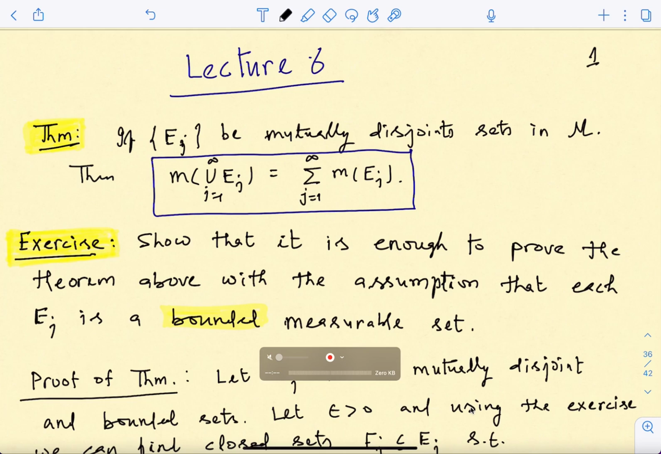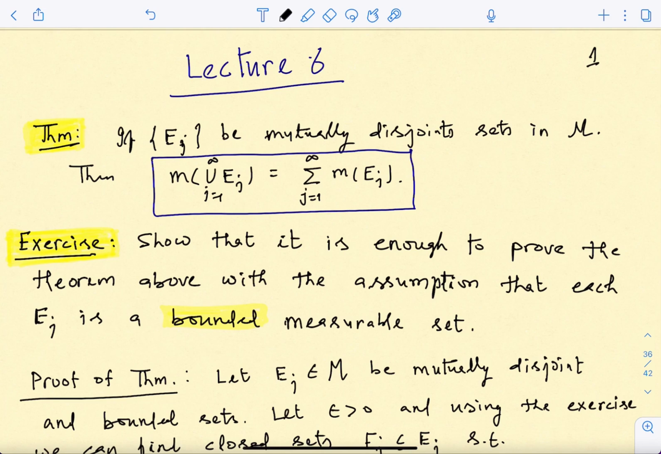So we resume our discussion on measurable sets and measure, and just recall that we had already proved that the class of measurable sets in the real line satisfy a lot of good properties, namely they are closed under taking countable unions, countable intersections, and also taking complements. And we saw a lot of examples of sets which belong to this class. For example, open sets, closed sets, and anything which is made out of these things by taking these elementary operations.